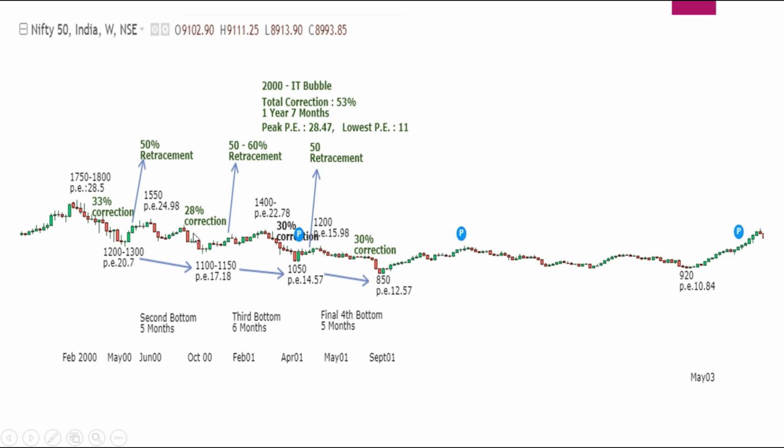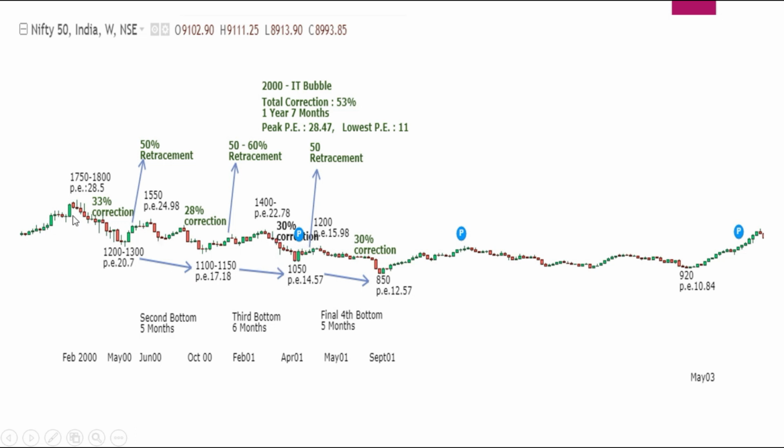Right? Again here, after a correction of 28%, you could see again a retracement of around 50 to 60%. Again a 30% correction, and again a 50% retracement has been seen. So even if you take it in terms of the price, it will be easy for you to understand there's a retracement of almost 50% of the fall.